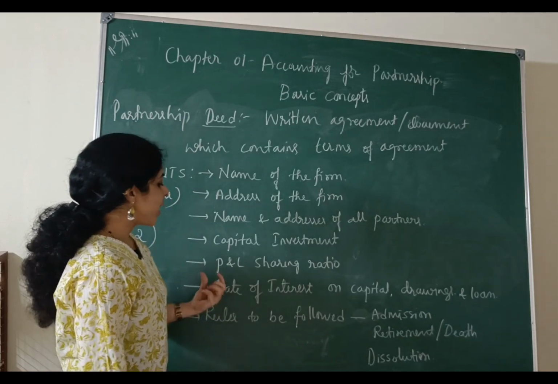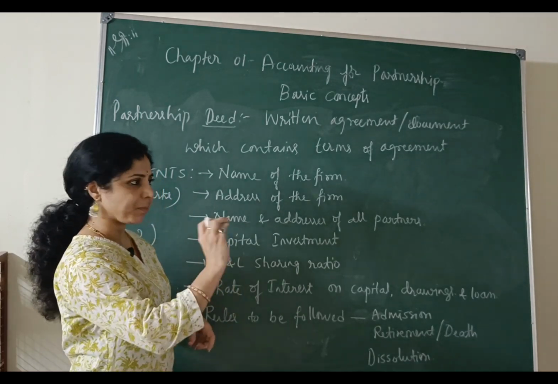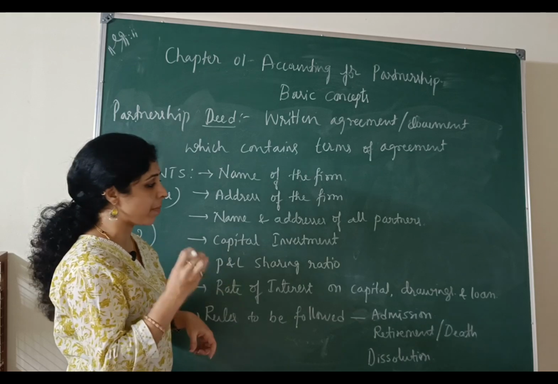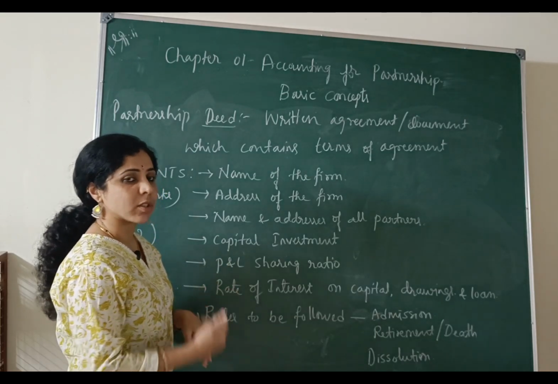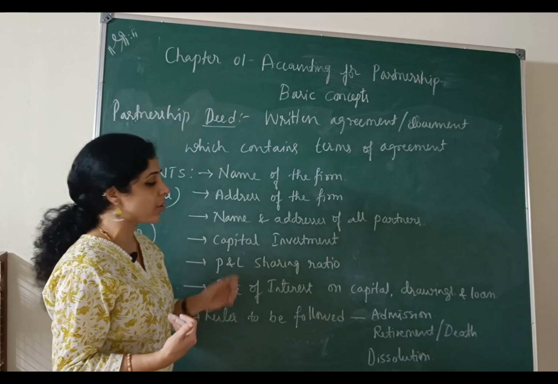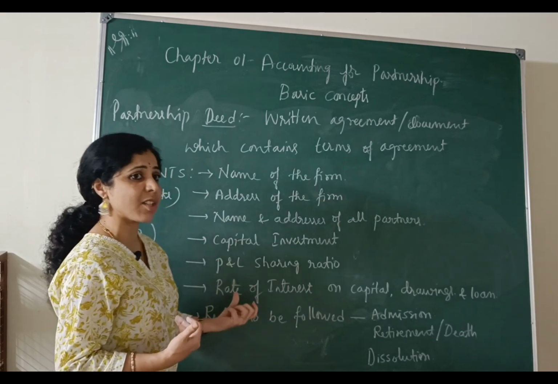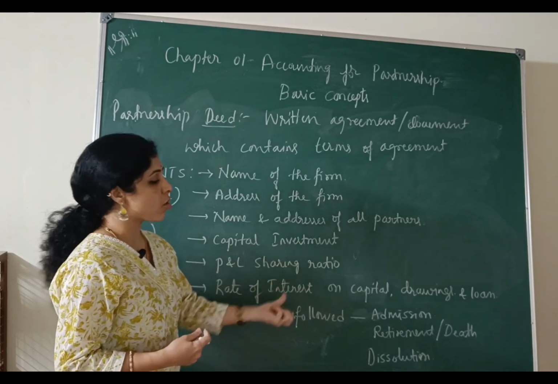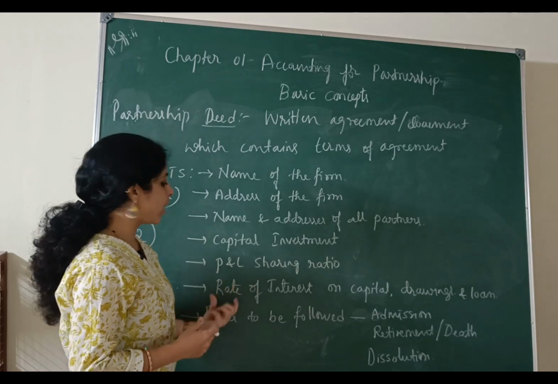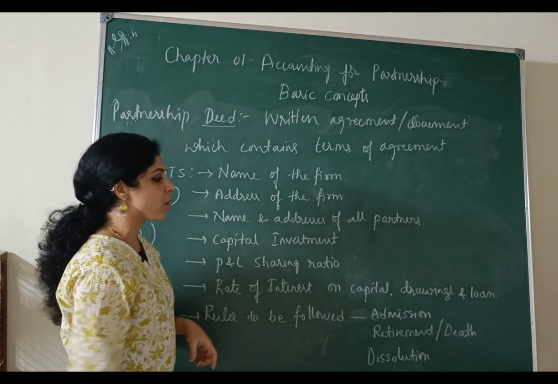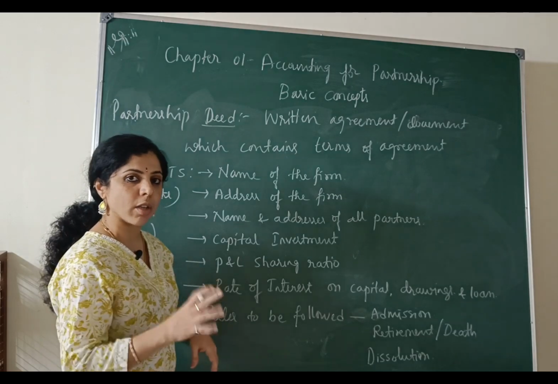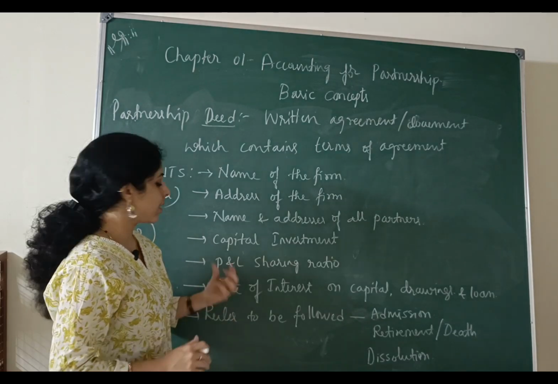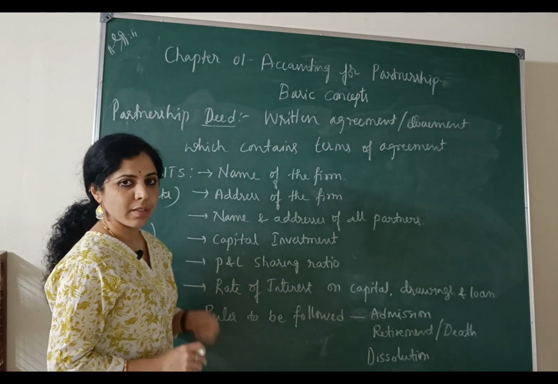the partners, and rate of interest that will be given on capital investment made by the partners, and drawings. That means for their personal use, partners usually withdraw money from the business. Usually the business charges interest on such drawings. What rate of interest will be charged on the drawings of the partners, and how much rate of interest will be charged on the loans and advances taken by the partners of the business.